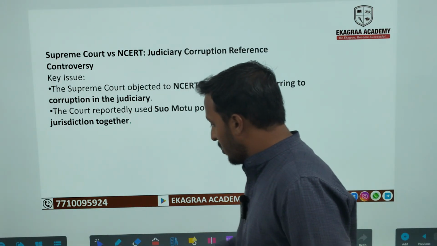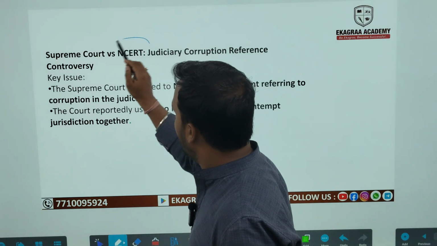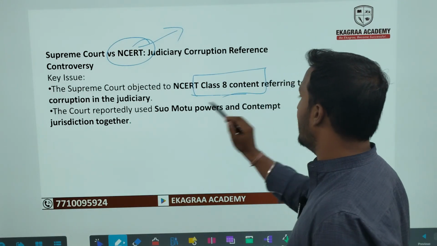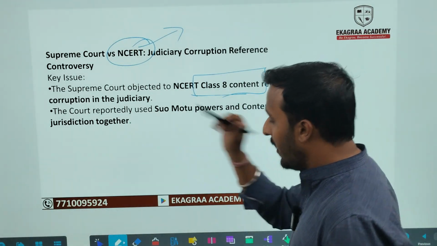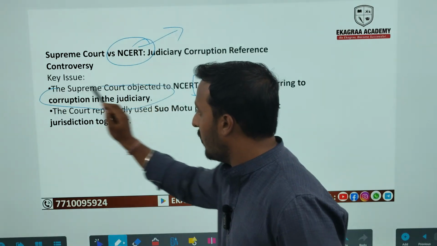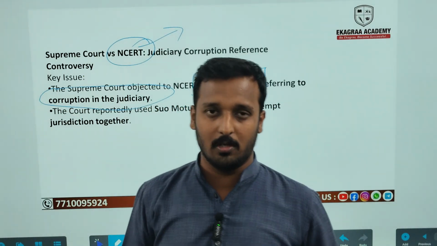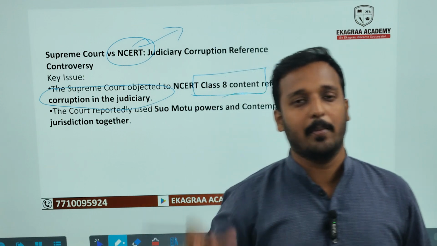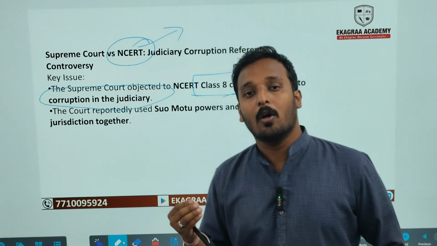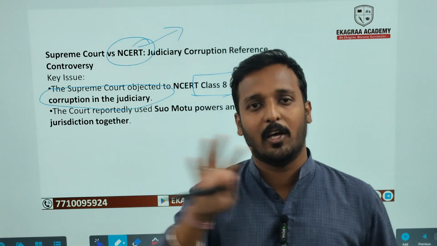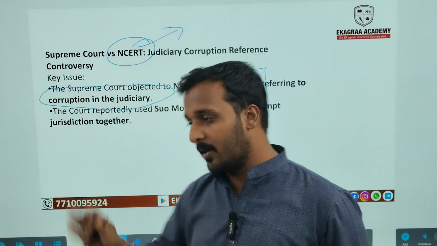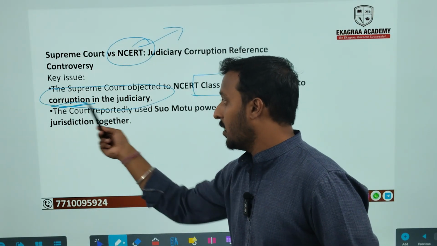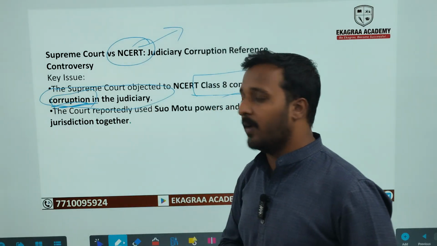So basically, in their class 8th NCERT, they added a new section on corruption in the judiciary. If you talk about all the organs of government, legislature, executive, or judiciary, they all have their own criticisms, but the Supreme Court took this word in an offensive way.